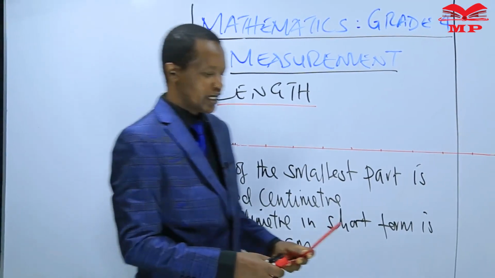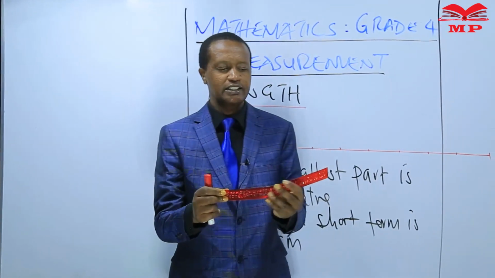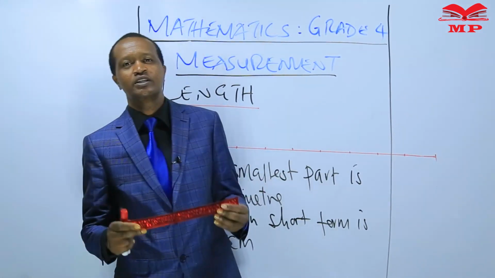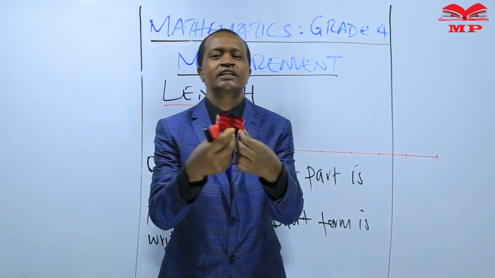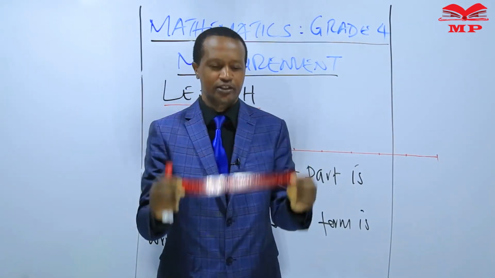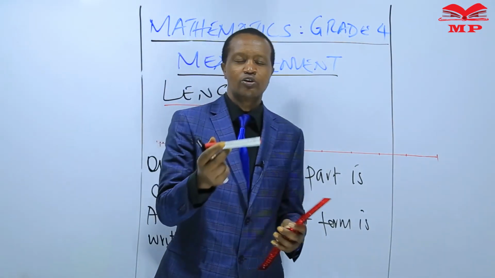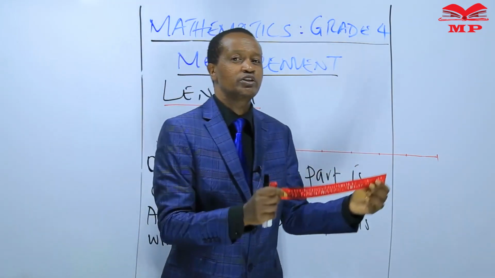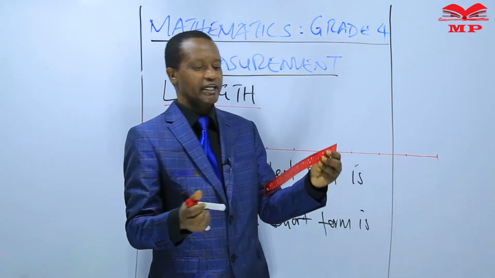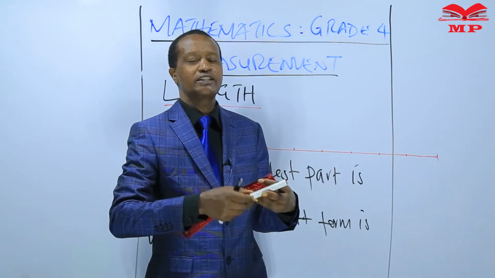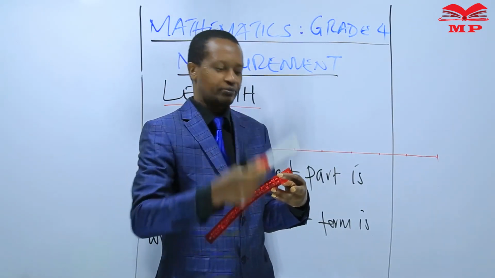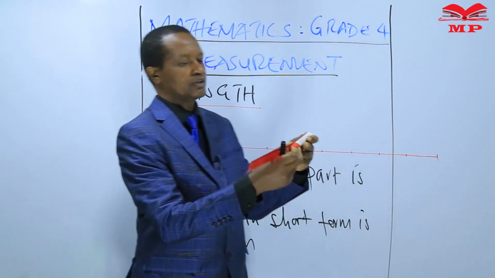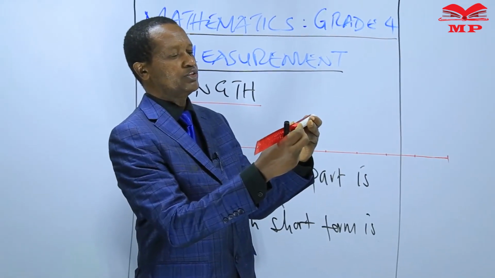we want to now move on and learn how to measure objects or items using the 30 centimeter ruler. I gave an example of my pen. I said the 30 centimeter ruler can be used to measure short lengths. So what is the length of this marker pen? I can measure it.